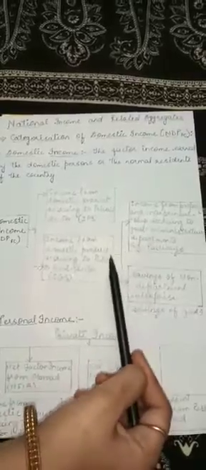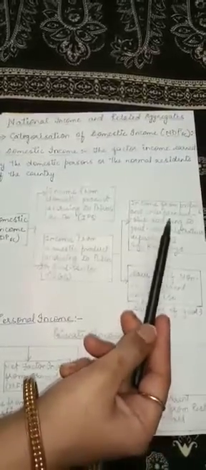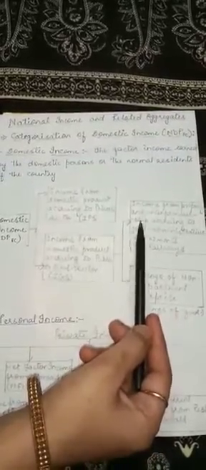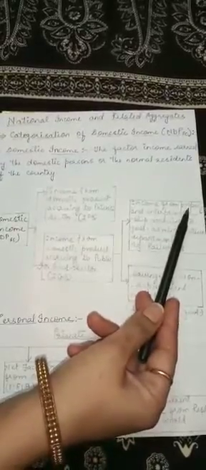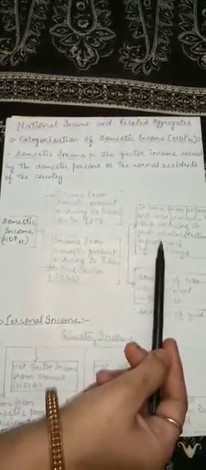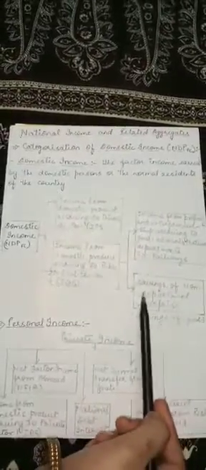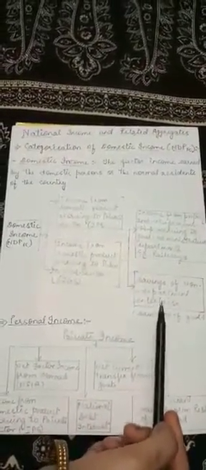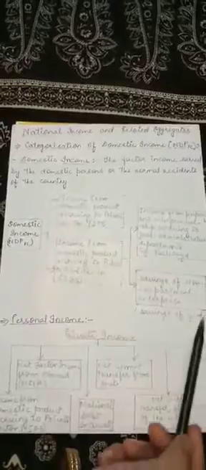That means the government may earn income from the entrepreneurship or from the property they have, for example, railways. So this is one mode of earning income of the government, and the second one is savings of non-department enterprises. That means the savings of the government. So that is the second mode of earning income of the government.